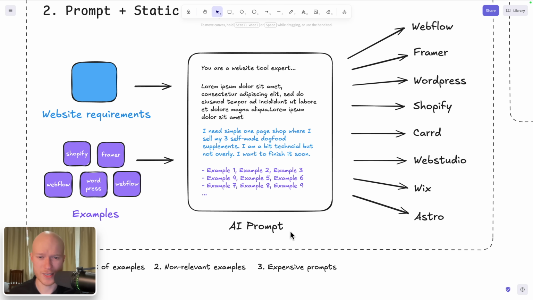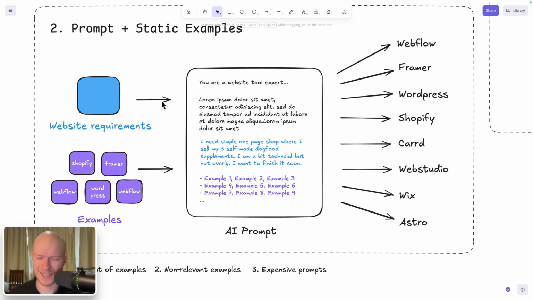But if you put so many examples into your prompt, it is going to get really big. And as you might know, all of the AI providers charge based on input. So the more we write into the prompt, the more expensive this is going to be. So you can see this approach, while it gives us some improvements, is not going to get us where we want to be.